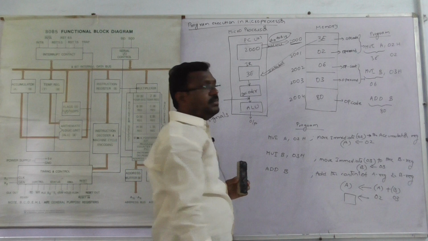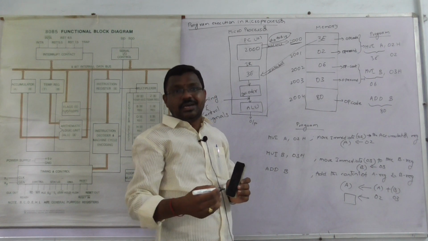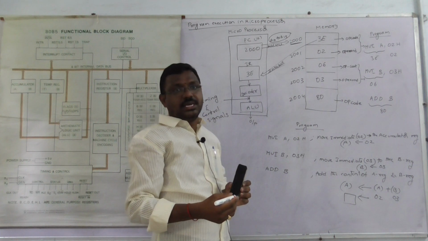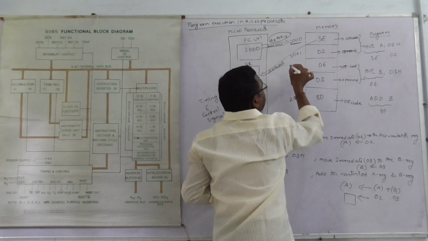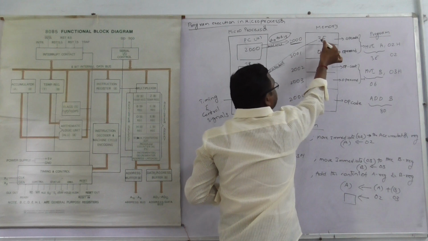The 8085 microprocessor can support how much memory? 64 kilobytes of memory, which is 65,536 memory locations. Using the address, it can find the particular memory location.